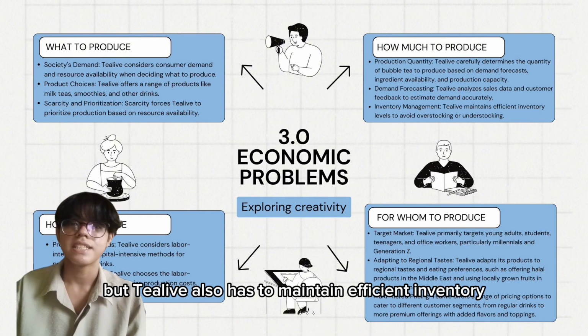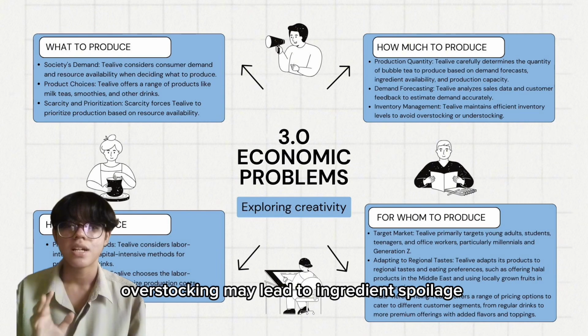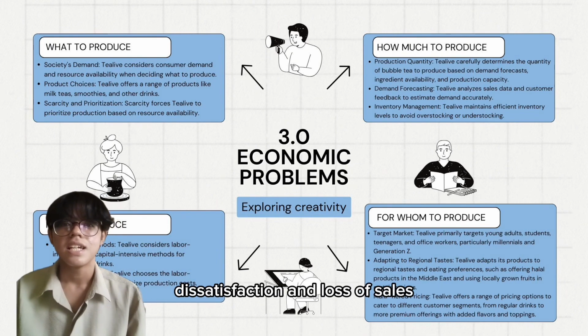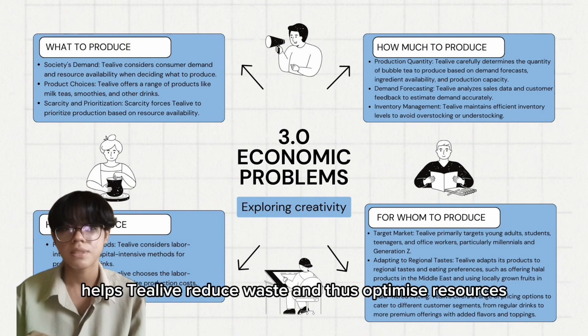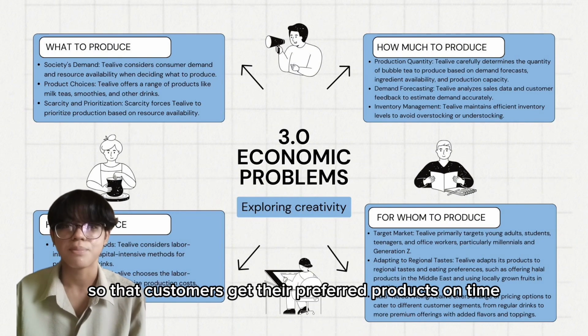Not just that, but Tealive also has to maintain efficient inventory to avoid overstocking and understocking. Overstocking may lead to ingredient spoilage, while understocking may lead to customers' dissatisfaction and loss of sales. Perhaps keeping production in close tandem with real-time demand helps Tealive reduce waste and thus optimize resources so that customers get their preferred products on time.